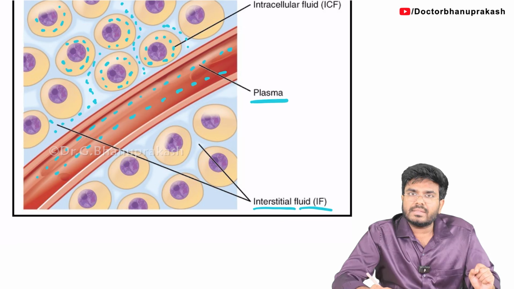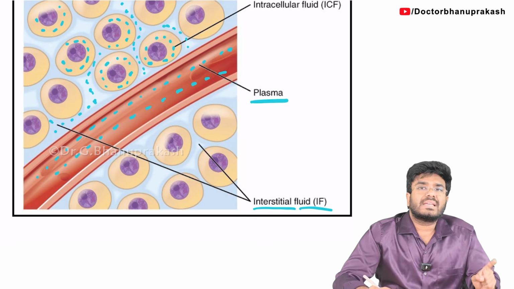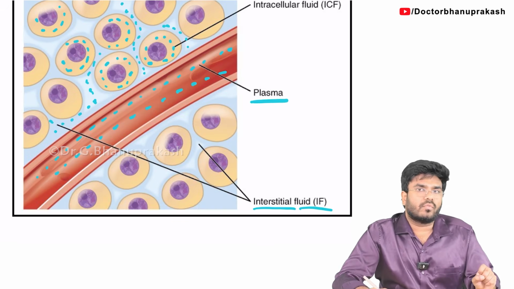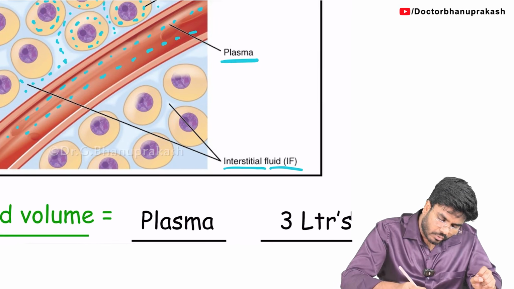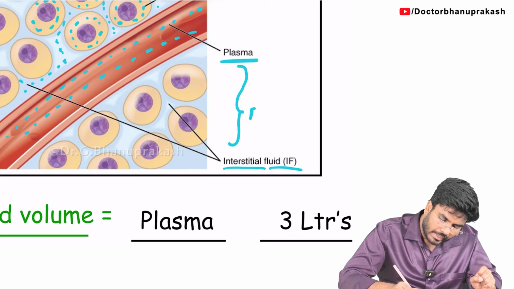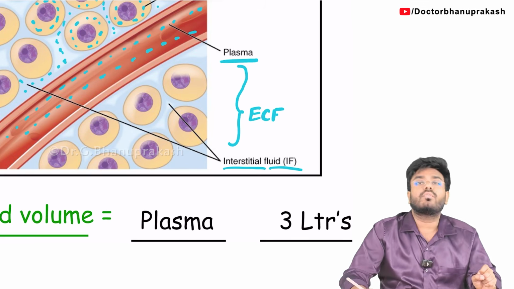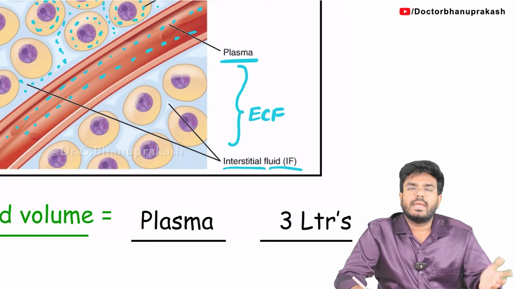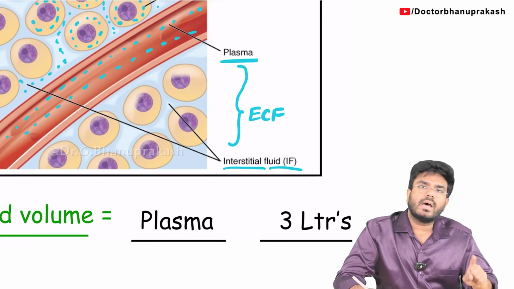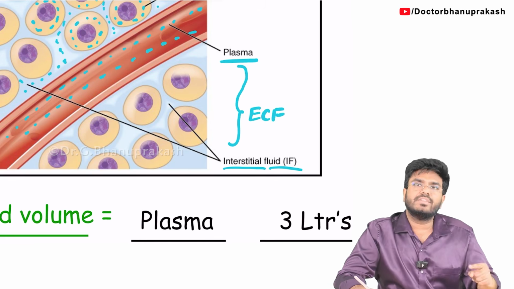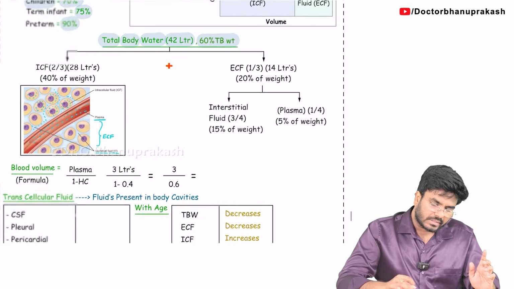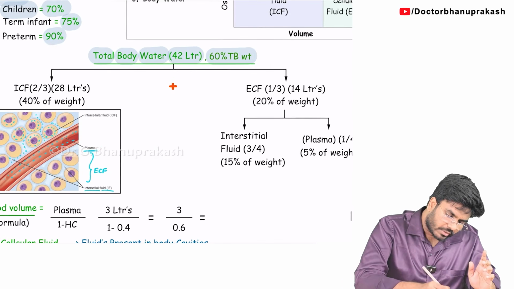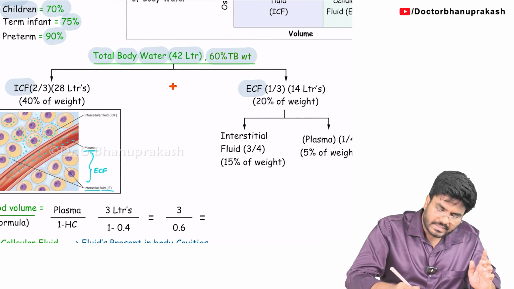So can I say something like this? There is intracellular fluid and there is also extracellular fluid. Extracellular fluids include interstitial fluid and plasma. This is extracellular fluid, outside the cells, either in the form of interstitial fluid or in the form of plasma. Plasma is within the blood. So that's what I am showing you here. The total body water is further divided into intracellular fluids and extracellular fluid.